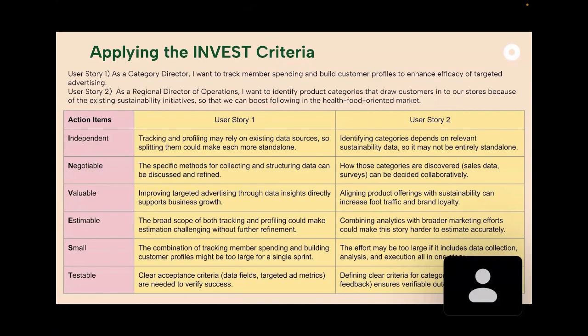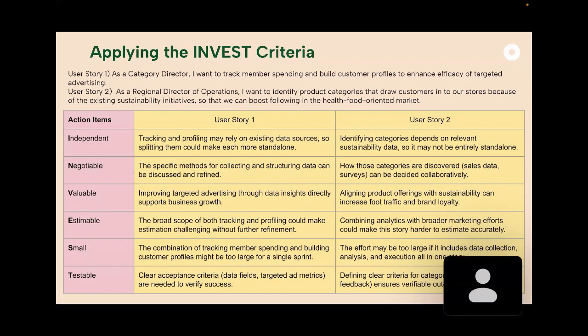And then for the negotiable criteria, this one is met because the specific methods for collecting and structuring data can be discussed and refined. For the valuable criteria, it is met because improving targeted advertising through data insights directly supports business growth. For the estimable criteria, the broad scope of both tracking and profiling can make estimation challenging without further refinement.